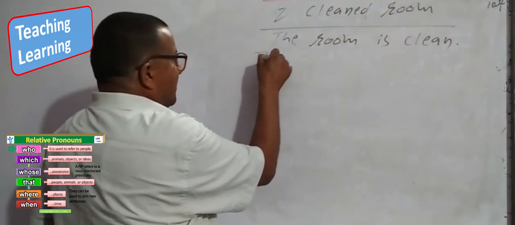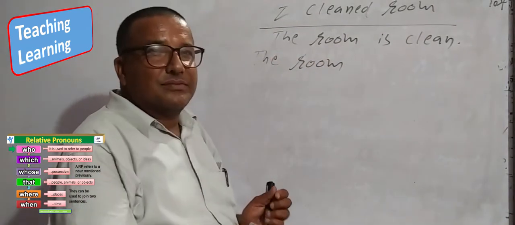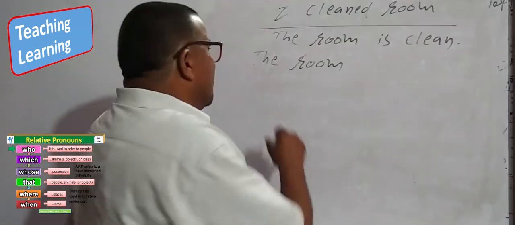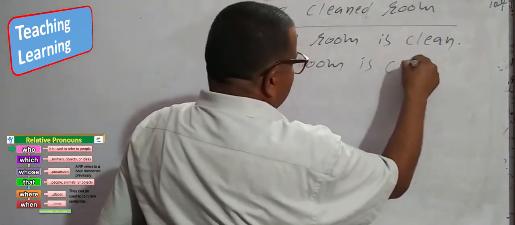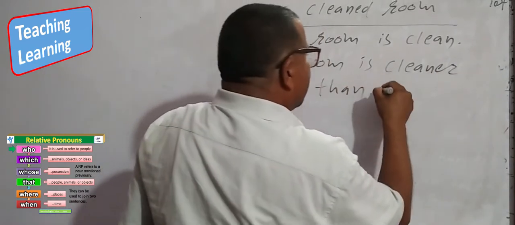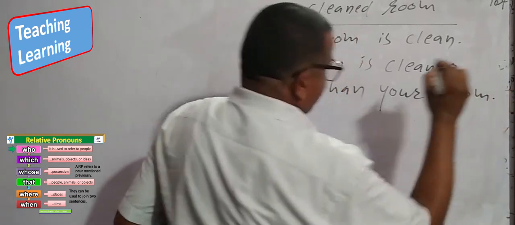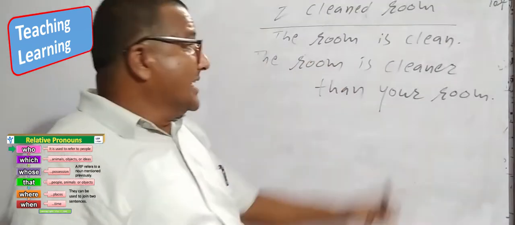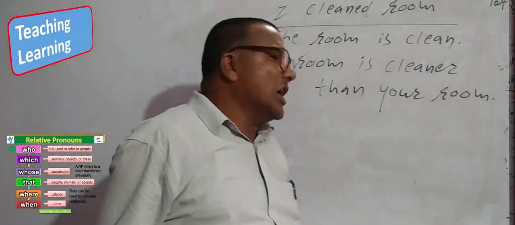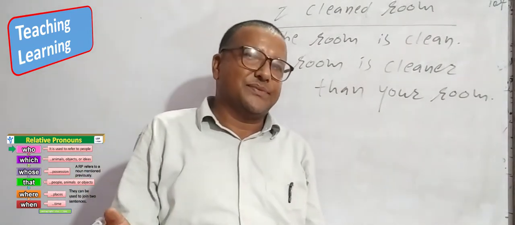Look here. In the second sentence, the word clean has been describing the room, so it has become an adjective. The room is cleaner than your room. Now I guess it has become an adjective. In your room, it is a verb. But the room is cleaner than your room. So your room, comparative. I think that your room is dirty, is it?